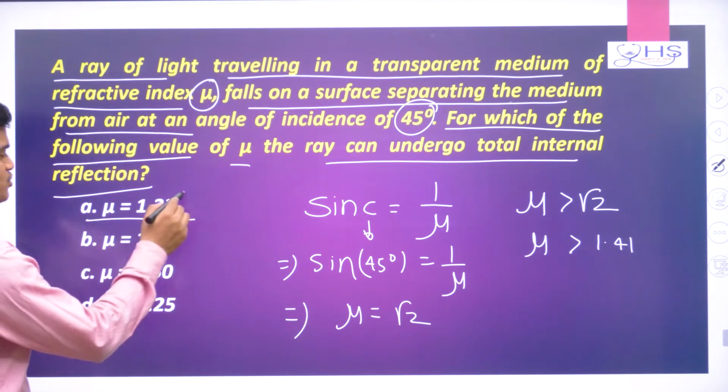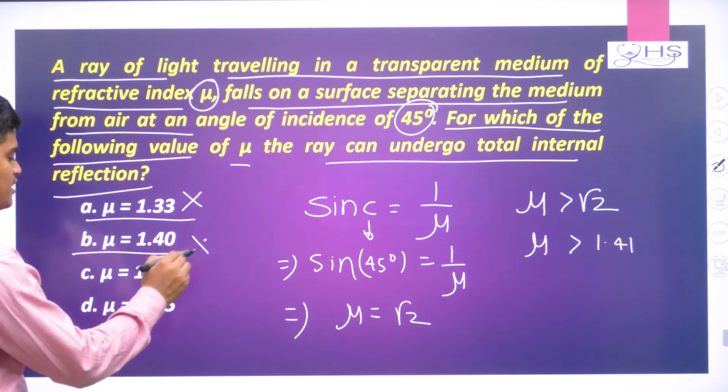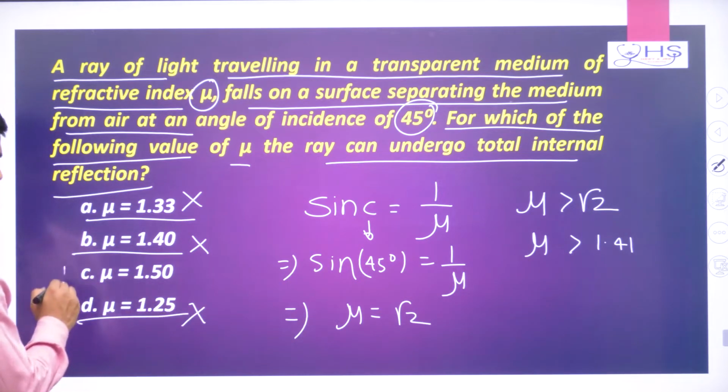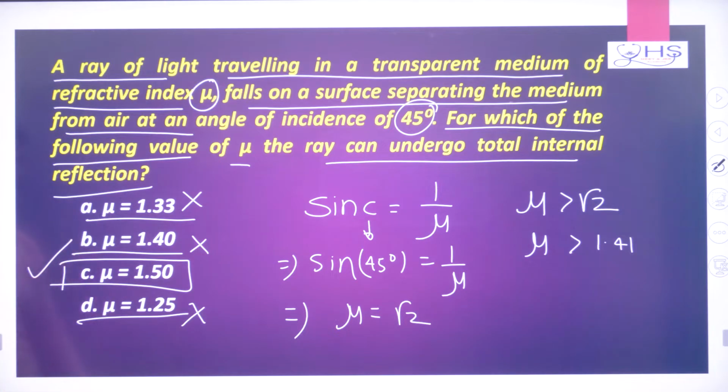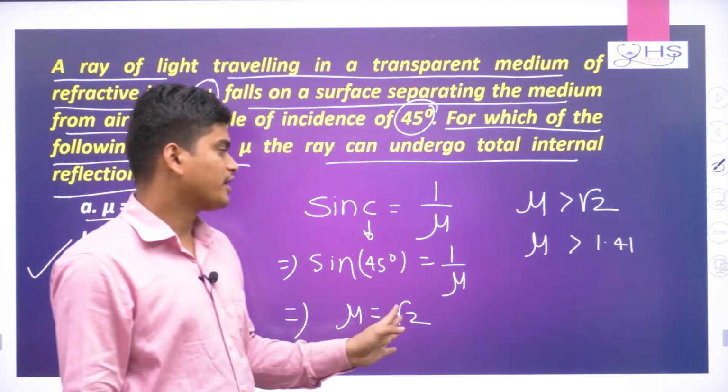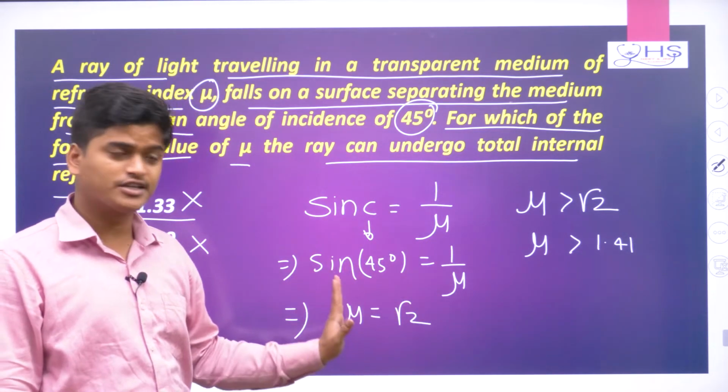But here, see, this is 1.33. So this cannot be the answer. This also cannot be the answer. So your option C will be correct because it is greater than 1.4. Okay, so remember this is the minimum condition, but at this condition TIR is not happening.